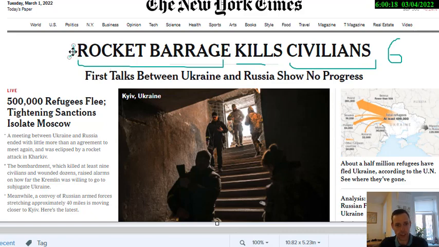It's actually missing an adjective right here. It could have said something like Russian. Russian rocket barrage, and then it would project all of this negativity onto anything that's Russian. Like if I said this is a Russian cup and you'd read that, you would be, no, that's a Russian cup, man. What do you want a Russian cup? But it's not there. It doesn't have that. It doesn't say anything about Russia or Putin, the president of Russia at the moment. It just says rocket barrage kills civilians.